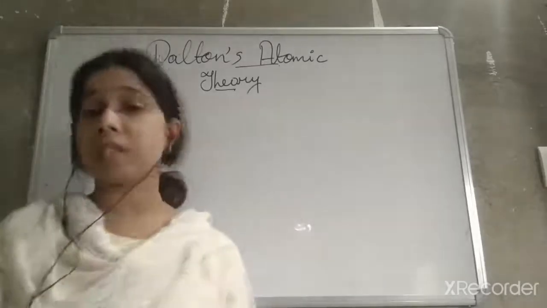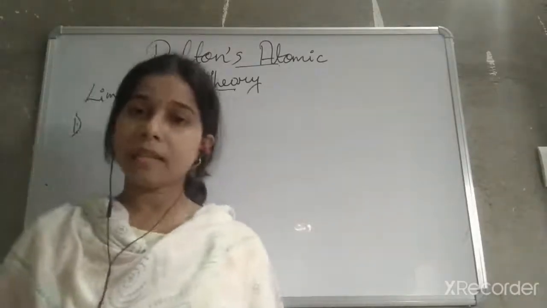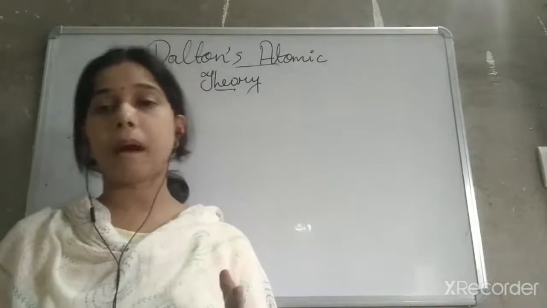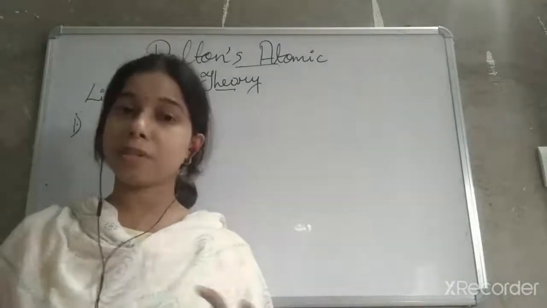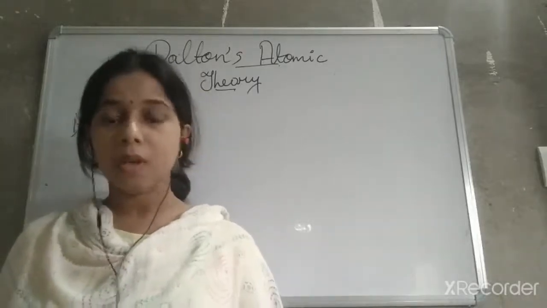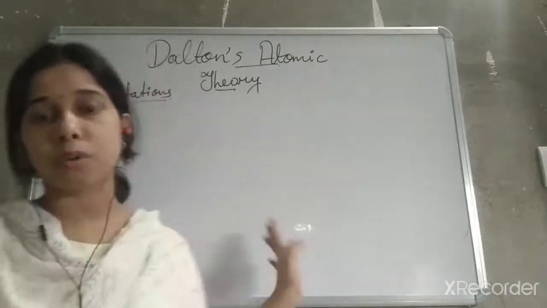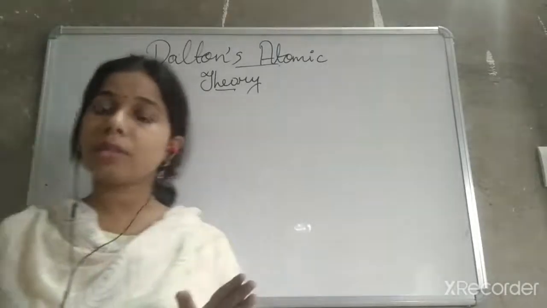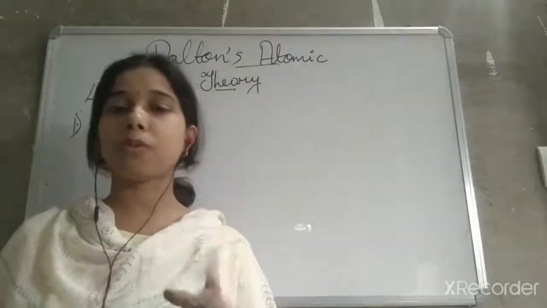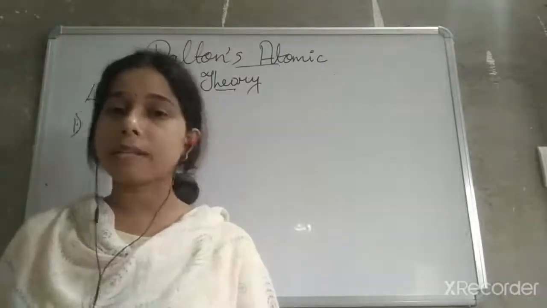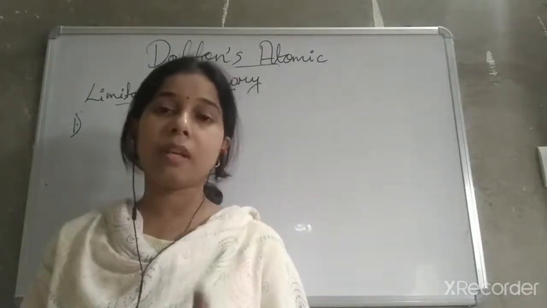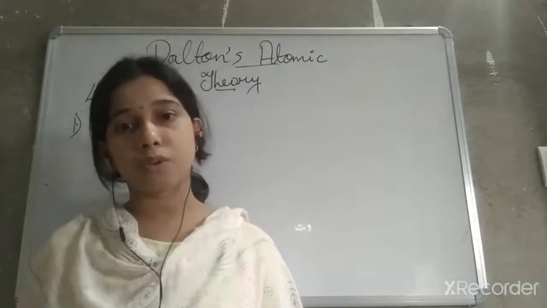So the first limitation is that Dalton said that matter is made up of very small particles, and that small particle is the atom, and this atom is an indivisible particle. It means it cannot be divided further. So this is the first limitation of Dalton's atomic theory, because later on, after the discovery of the electron, proton and neutron, it was known that the atom is not the smallest, indivisible particle, but it can be divided into three subatomic particles, that is electron, proton and neutron.